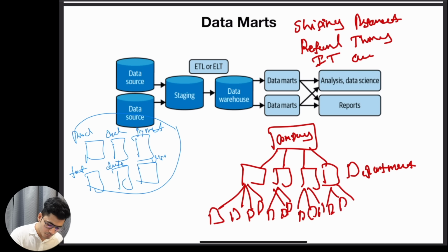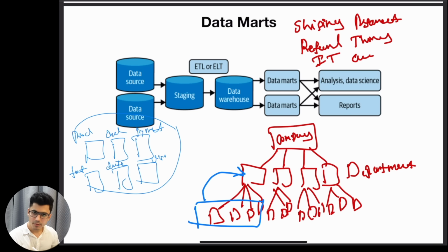You will see something like this, where we have the company. Inside the company, we have different departments. Inside the departments, we have different teams trying to solve their own department's issue so that they can meet the company goal. If this team solves their own problem, that means they are solving the department problem, which means they are solving the company problem. And if all of these different departments solve their own problem, the company is moving forward.